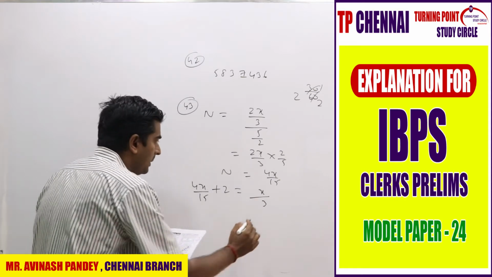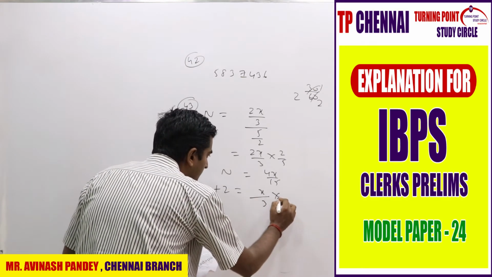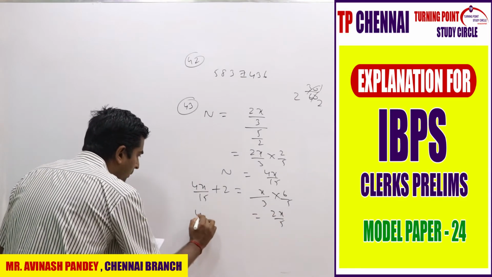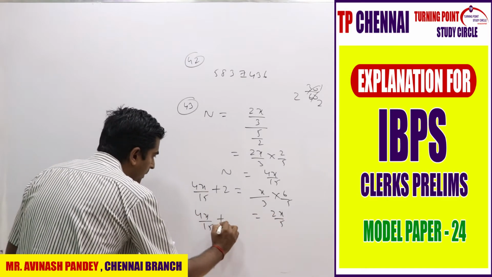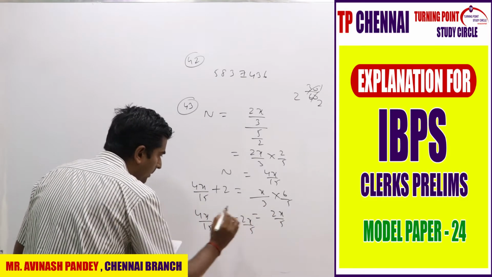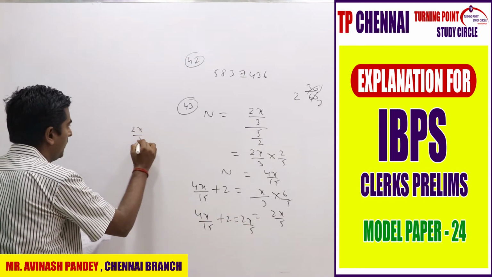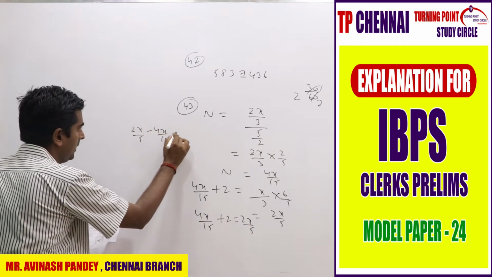50 minutes, right? So it will become how much? 50 by 60, 5 by 6, it becomes 6 by 5. So it is nothing but 2x by 5, right? So 4x by 15 plus 2 is equal to 2x by 5. If you transpose this value there, what you will be getting? 2x by 5 minus 4x by 15 is equal to 2.